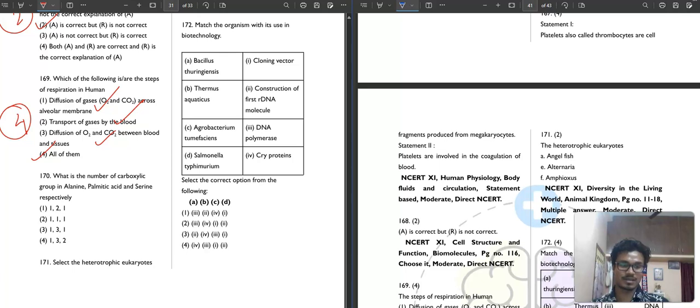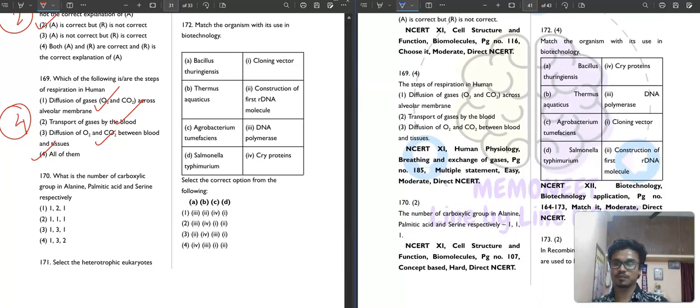Then question number 170. What is the number of carboxylic groups in alanine, palmitic acid and serine respectively? This is a very good question. All these, alanine, palmitic acid and serine, are given in your NCERT diagram, and you just need to identify the carboxylic group. All of them have one carboxylic group each: 1, 1, 1. This is also a trick. So the second option is your correct answer.